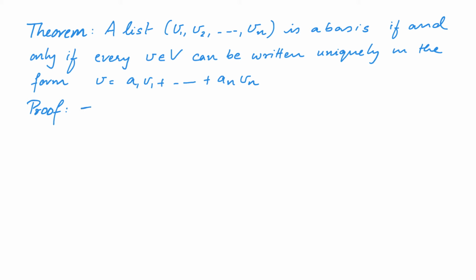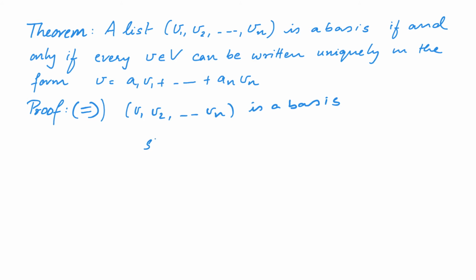As always, there are two sides to prove. So first we assume that v1, v2 etc. up to vn is a basis, and then we show that every vector v can be represented uniquely as a1 v1 plus a2 v2 plus etc. up to an vn.